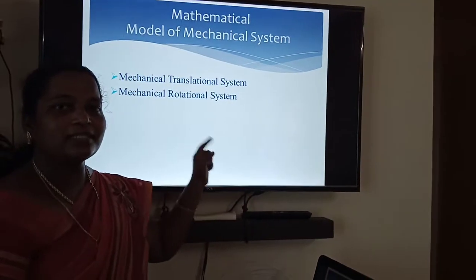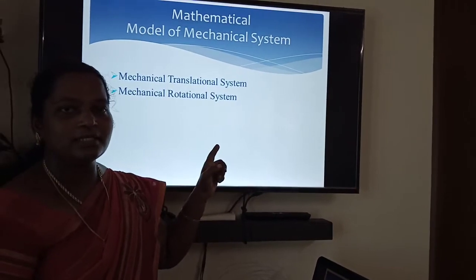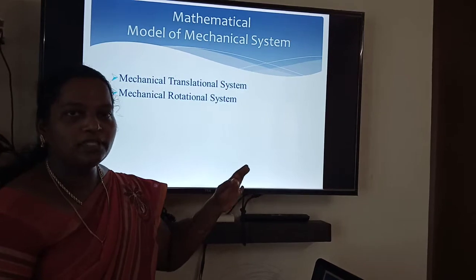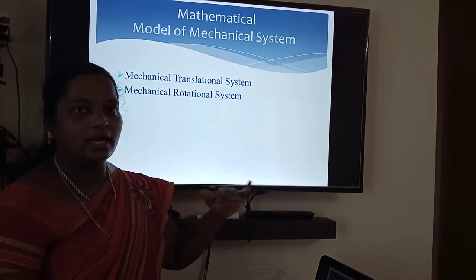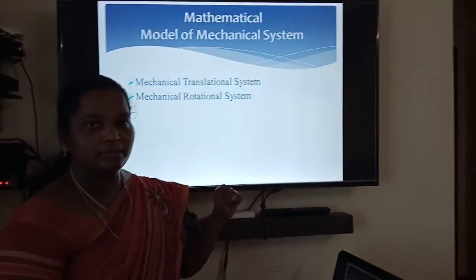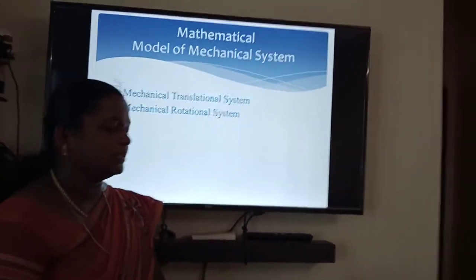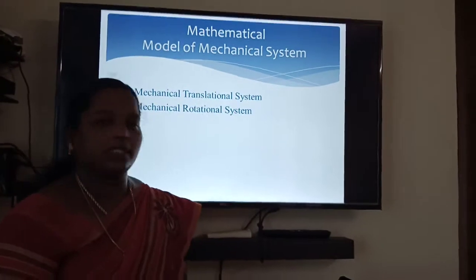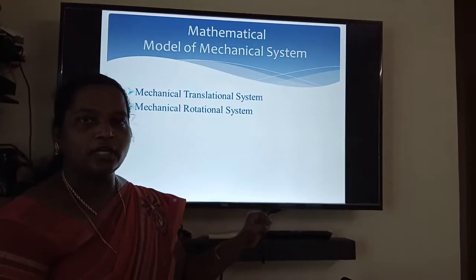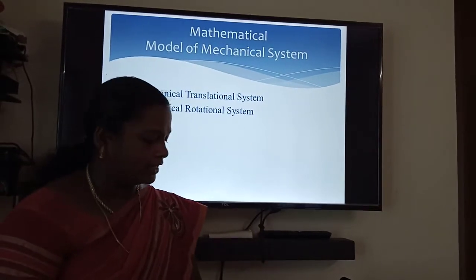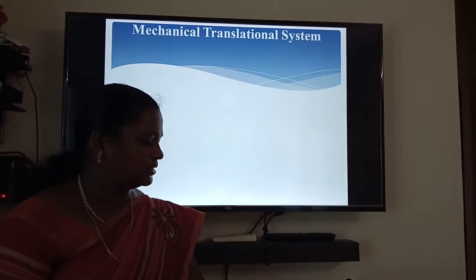In a translational system, the movement of the system is translational movement or translational position. Rotational means it will rotate through 360 degrees. That is said to be the mechanical rotational system. Here we are going to obtain the mathematical modeling of both translational as well as rotational systems.